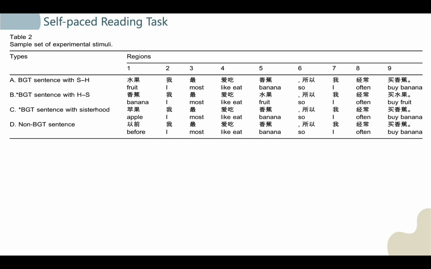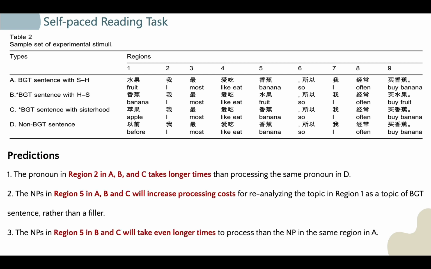The author also gives some predictions for the current results. First, processing the pronoun "I" in region 2 in types A, B, and C will take longer reading times than processing the same pronoun in region 2 in type D, because it takes time to reanalyze the word in region 1 as a topic rather than the sentence subject. Second, processing the NPs in region 5 in types A, B, and C will increase processing costs for reanalyzing the topic in region 1 as a topic of a BGT sentence.